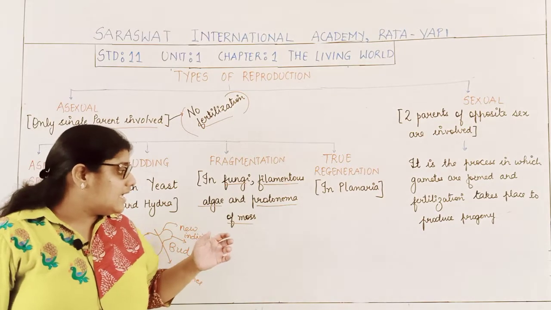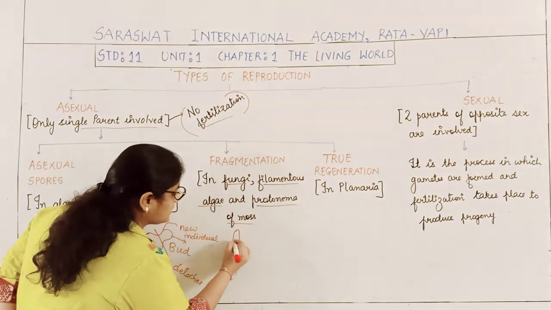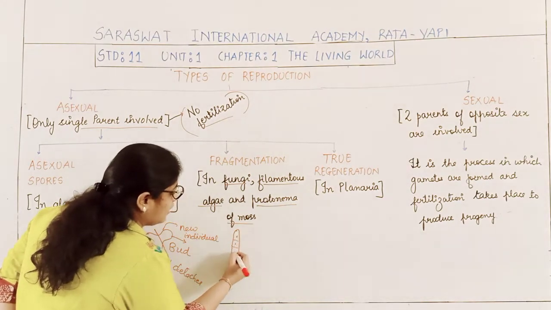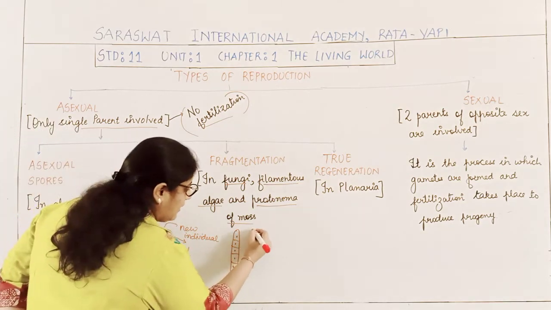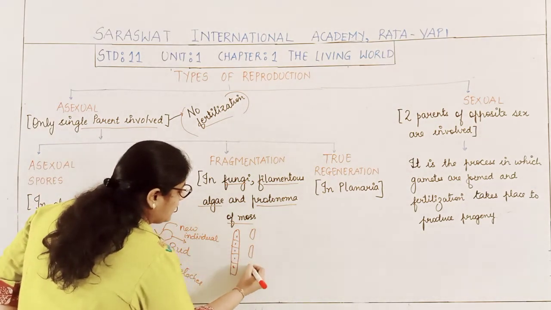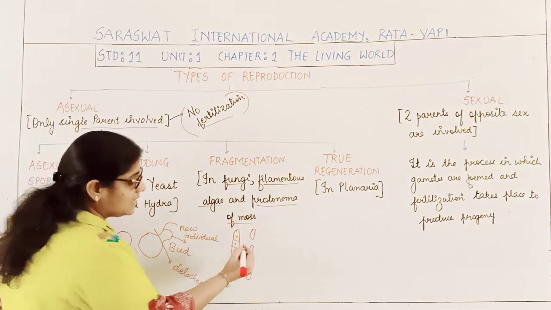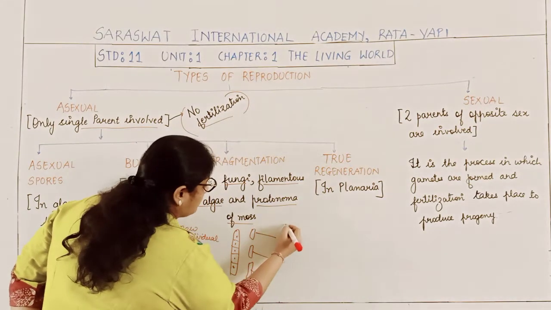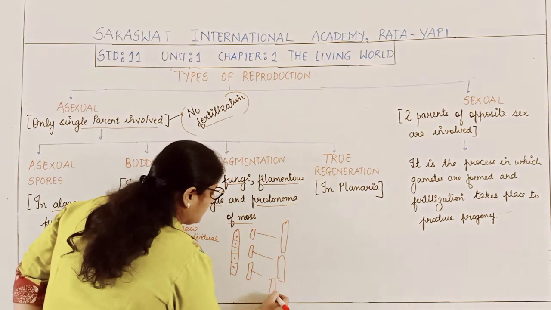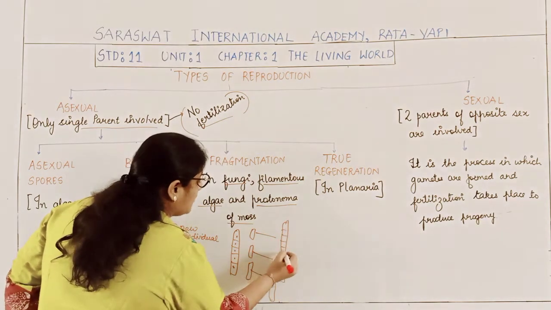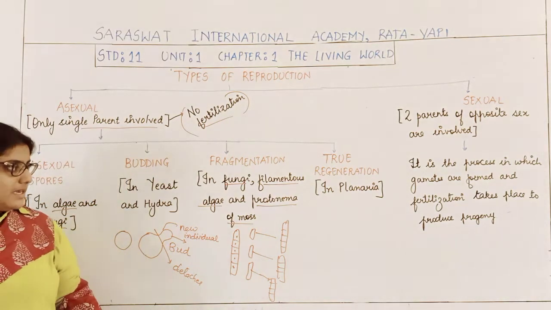Say for example, this is one of the filamentous algae, and these are the nuclei. Now suppose this body gets divided or fragmented into parts. Each part will develop into a new algae. This is called fragmentation.